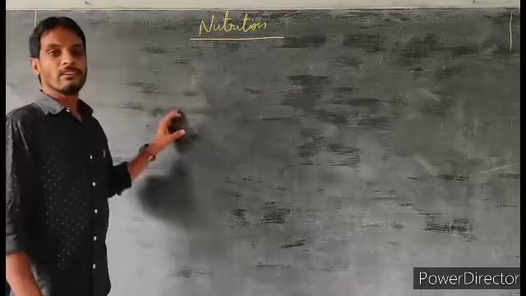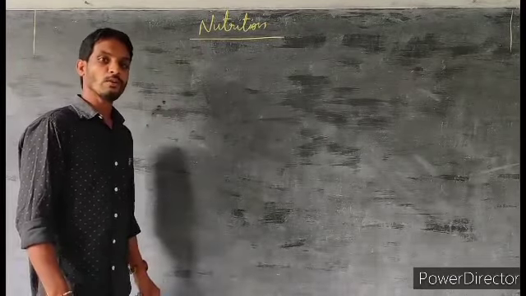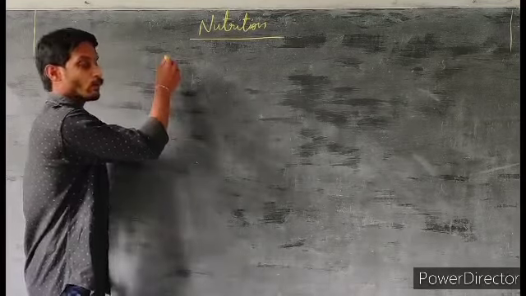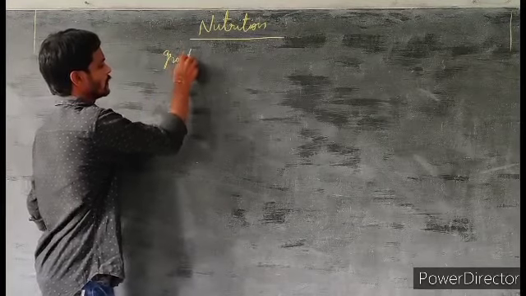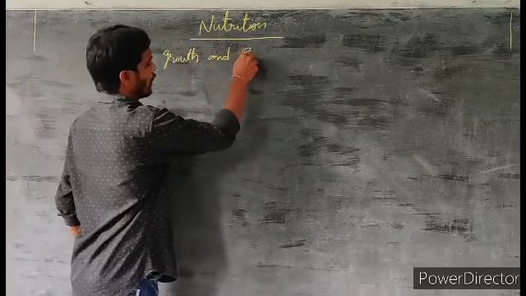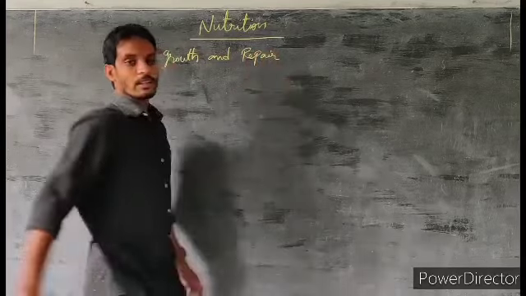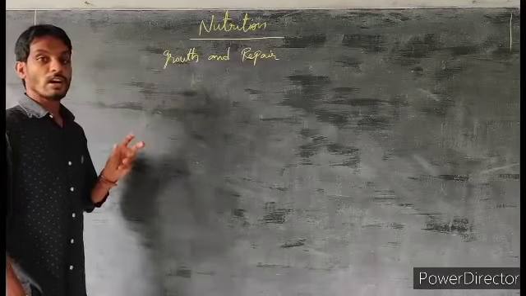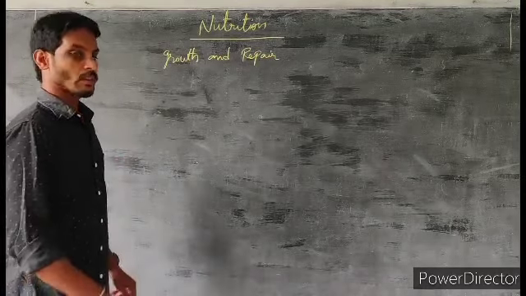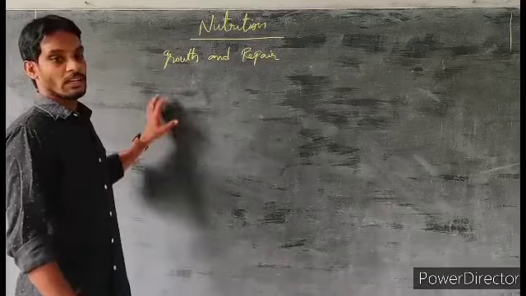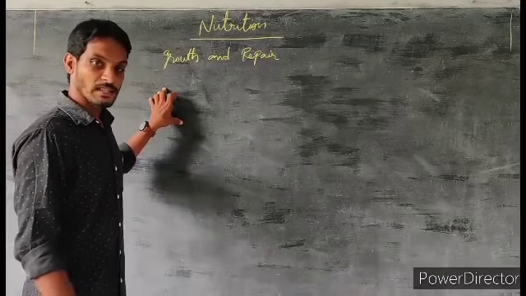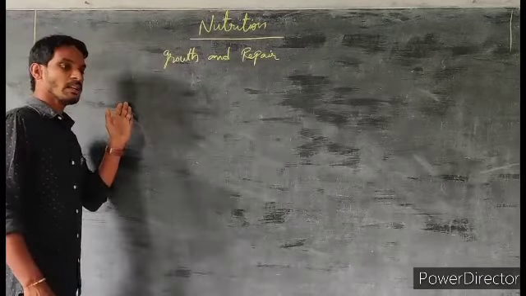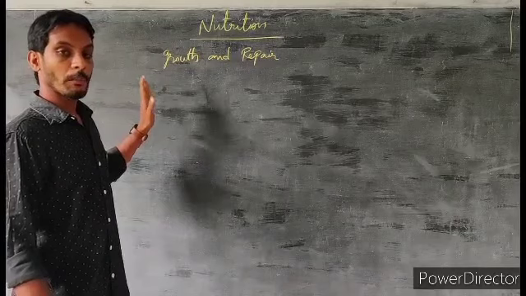We all know all the living organisms need food in their day-to-day life. Why do the living organisms need food? Living organisms need food mainly for growth and repair and for their day-to-day life activities. From where do the living organisms get their food materials? The living organisms get their food materials mostly from the plants and some other food materials from the animals. So most of the food materials in our day-to-day life we are getting from the plants.